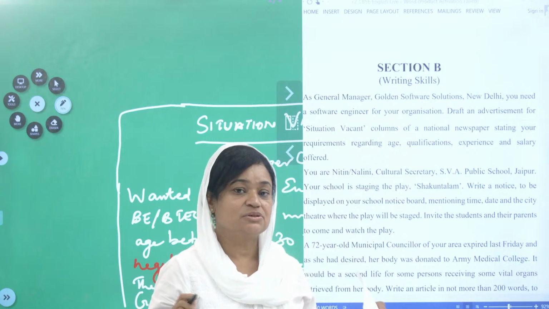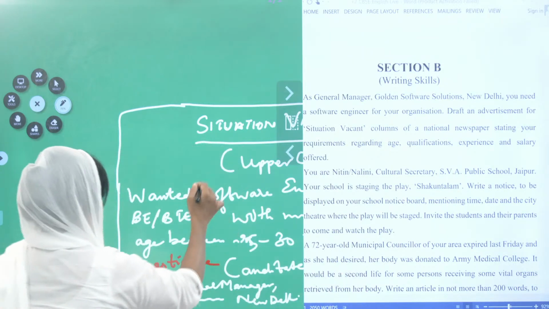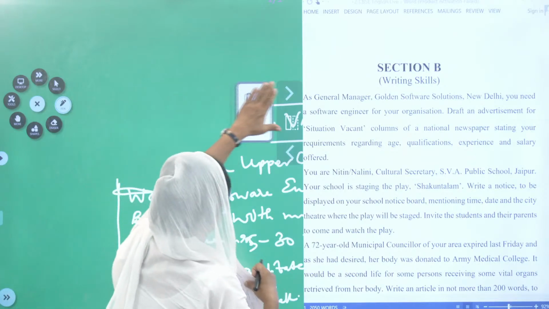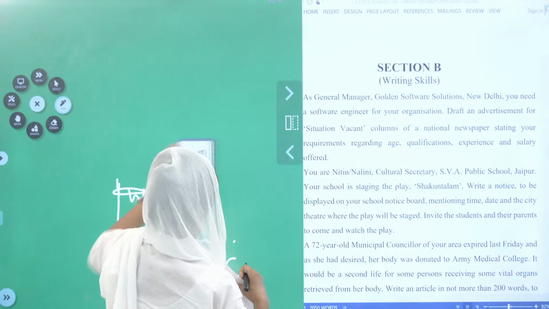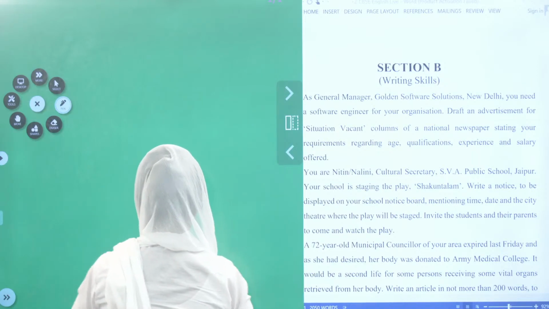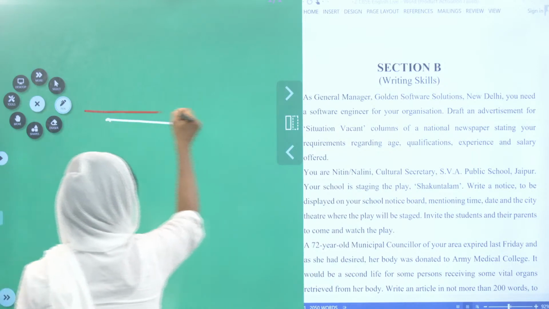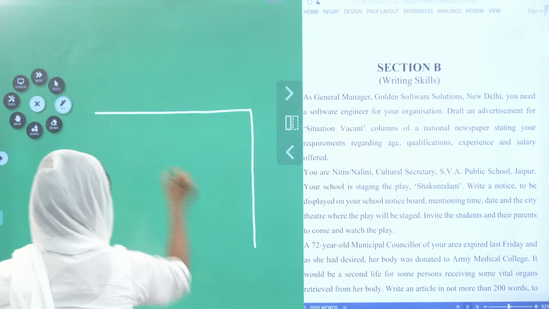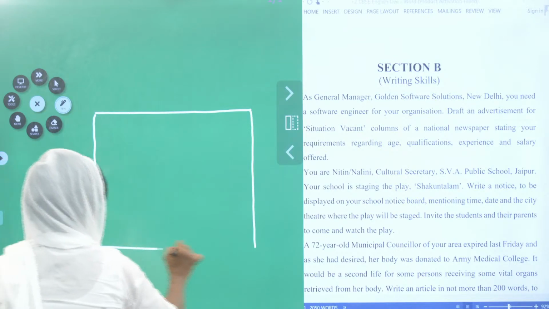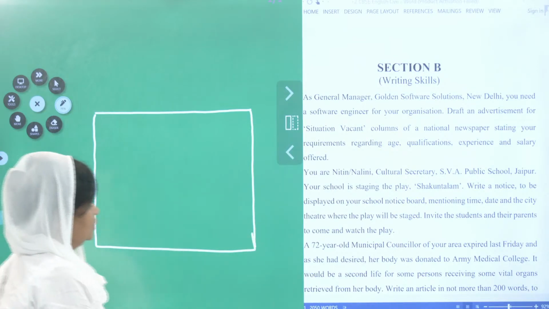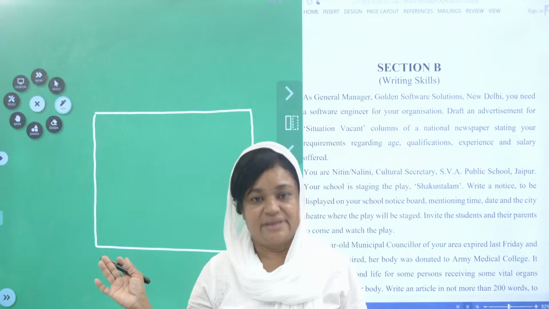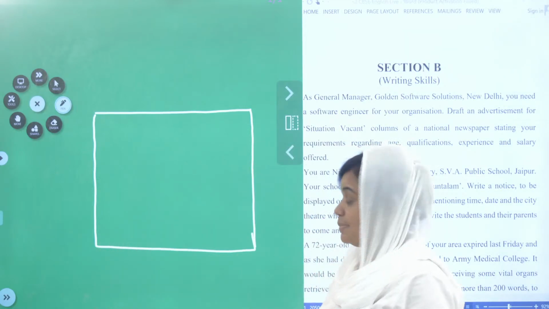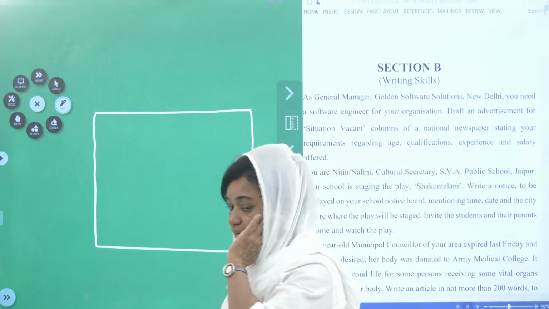Carry a scale and pencil with you. Whatever we wrote there should be in this type of box. So this is the pattern of advertisement writing, children.